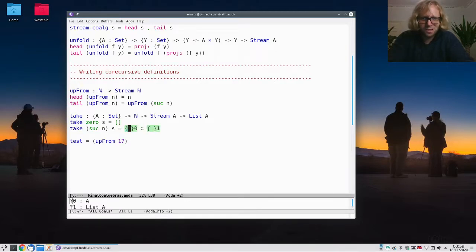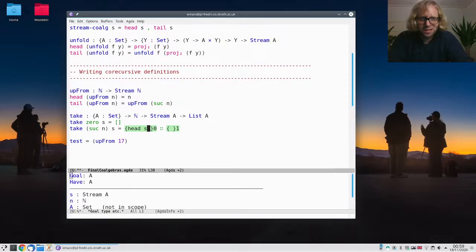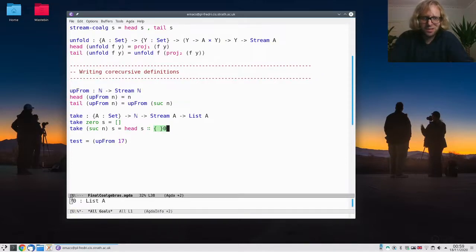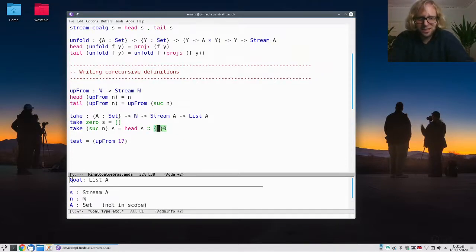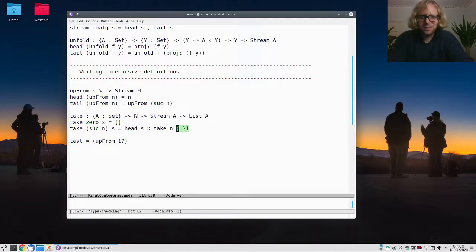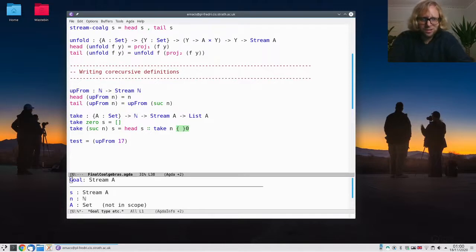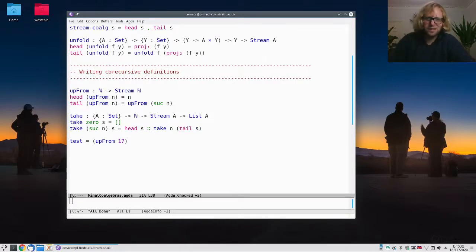What should the first one be? Well, we can take the head of S, right? That should be the first one. And then here we can do a recursive call. We can take n more elements. And of what? Well, if we just say S, then we are going to keep taking the same head all the time. So the right thing to say is tail of S. And this is okay because here we are going down in n. So this is a terminating definition on this natural number.